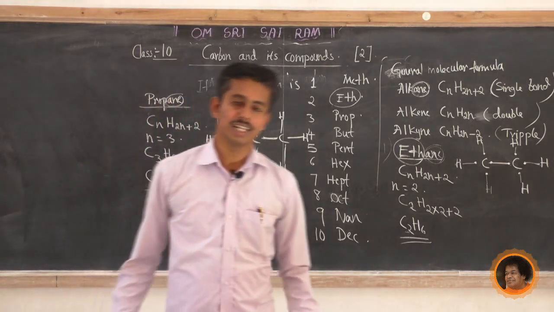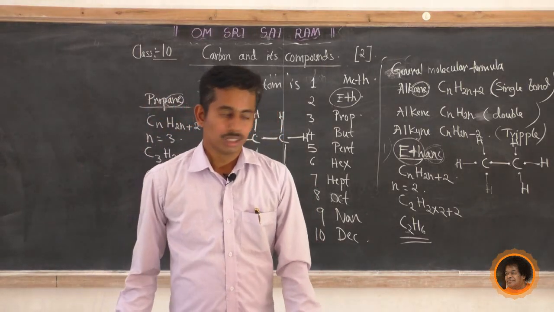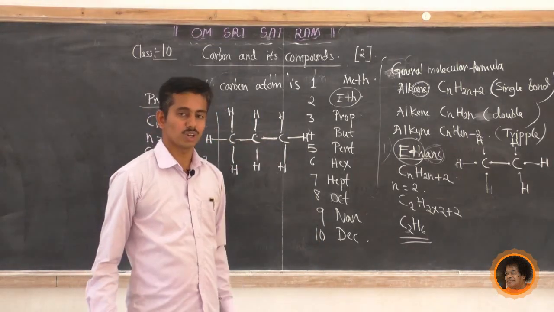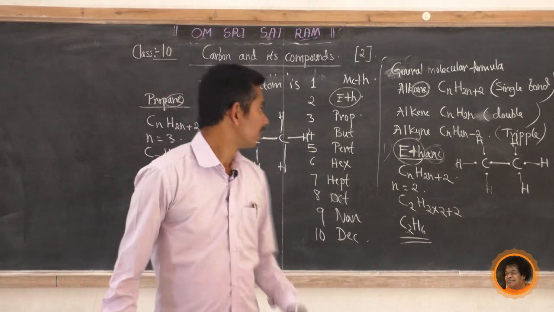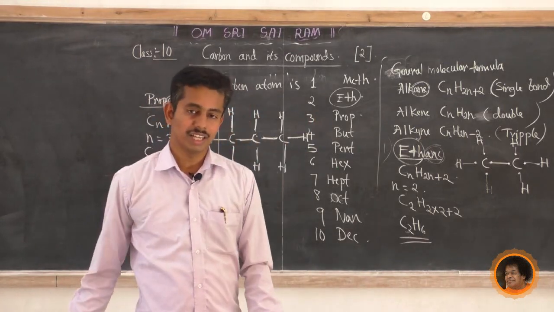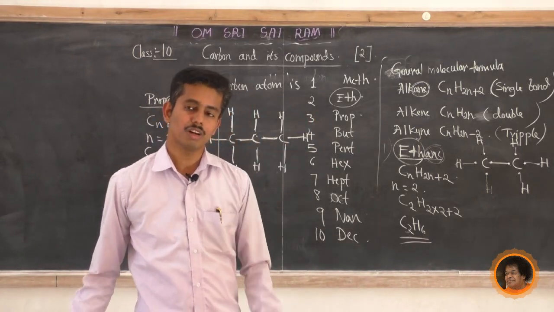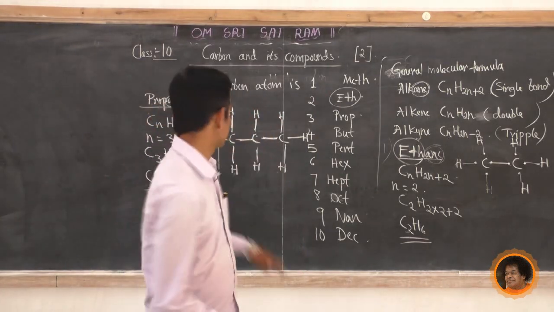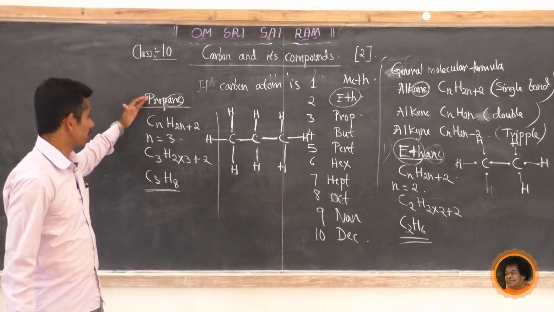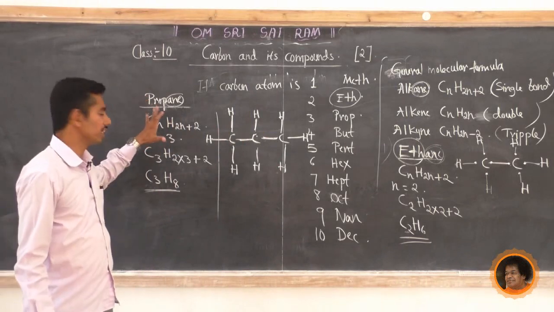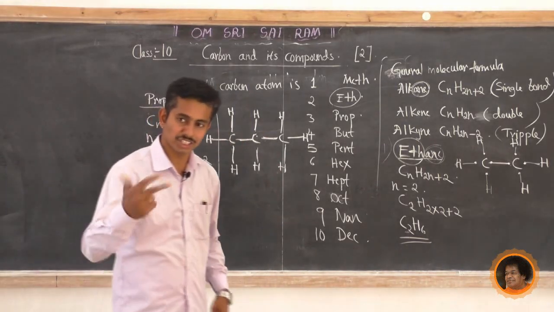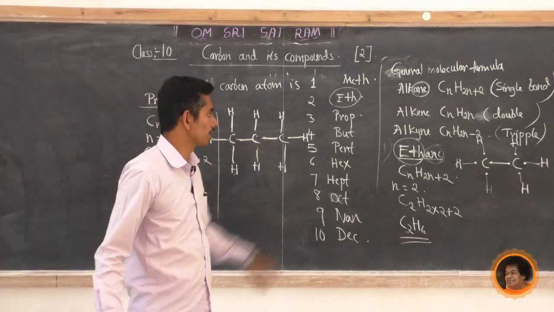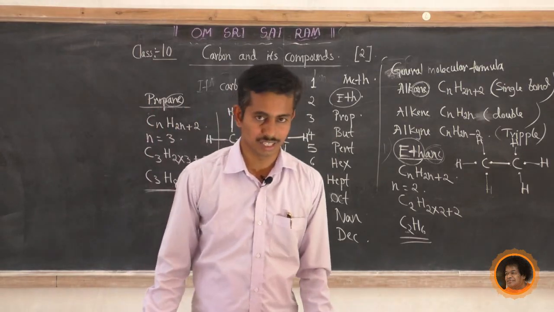So there are many hydrocarbons. Now we have studied different hydrocarbons in this class, alkane, alkene and alkyne. What is the method of writing a molecular formula and structural formula? We have written some examples. In the next class we will study and write many different hydrocarbons like alkene and alkyne. Sai Ram.